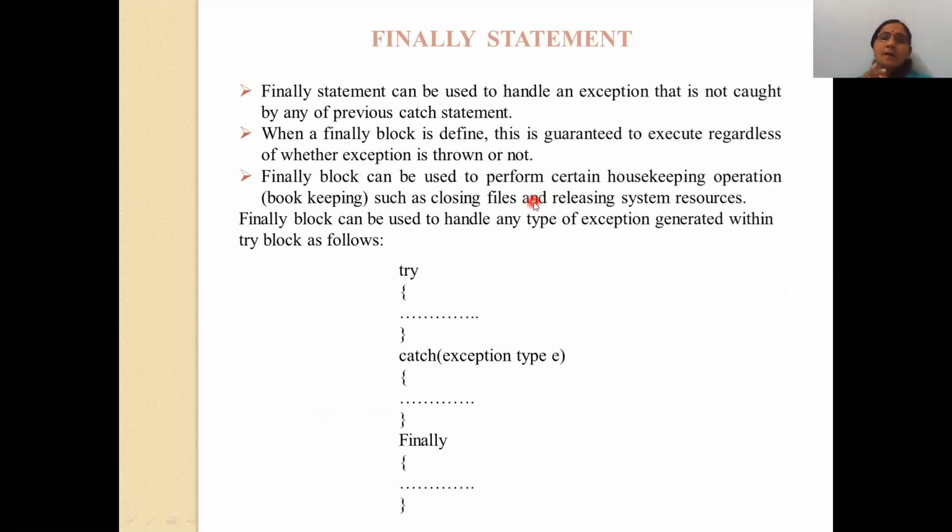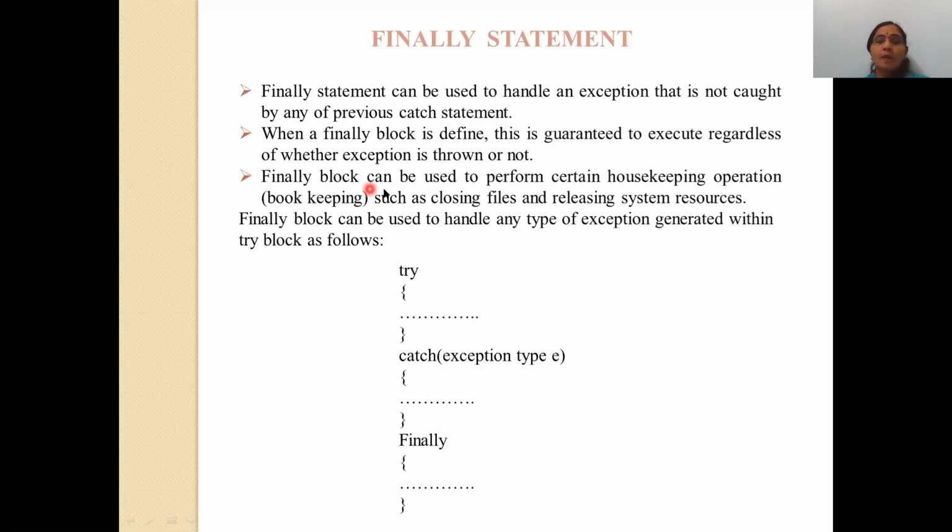Very similarly, the finally statement in the Java language works the same way. The finally statement can be used to handle the exception that is not caught by any of the previous catch statements. Suppose you are using multiple catch statements, and if there is no match found, then in that situation, if finally is present, this finally block will be evaluated. When the finally block is defined, it is guaranteed to execute regardless of whether an exception is thrown or not.